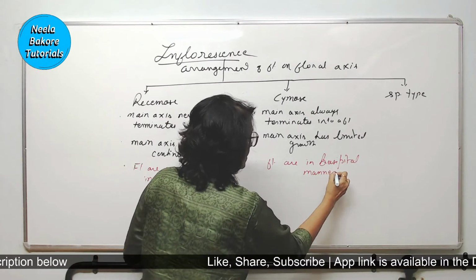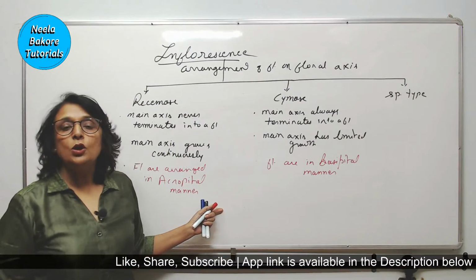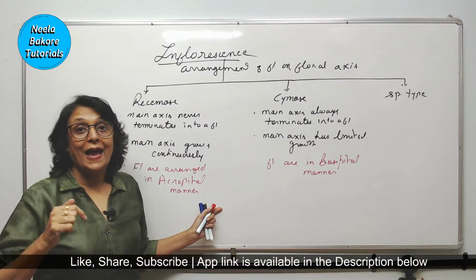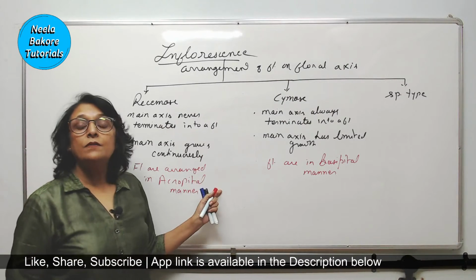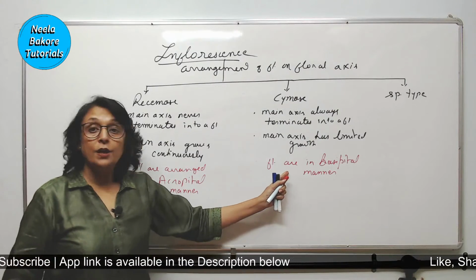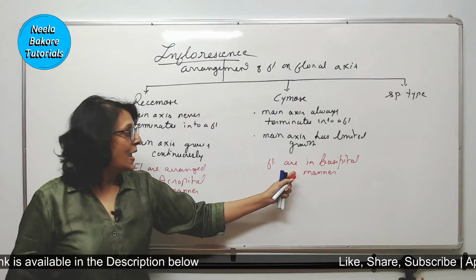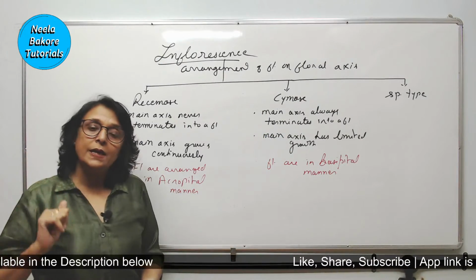Now what exactly does this mean? Acropetal manner means the lower flowers are older and bigger, and the upper flowers are younger and smaller. Here, in basipetal, the upper flowers are older and largest and the younger flowers are on the lower side and small.